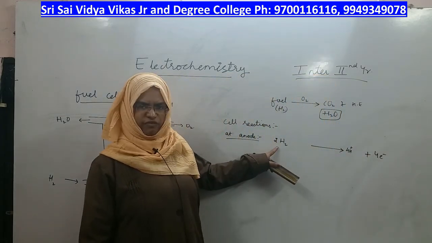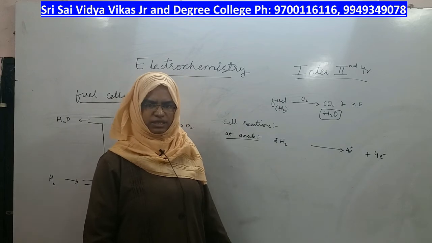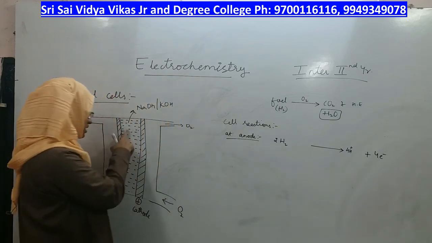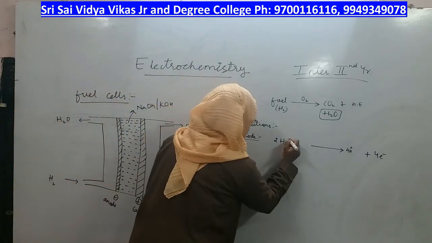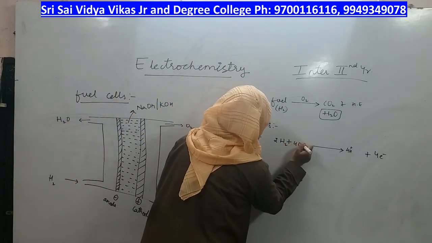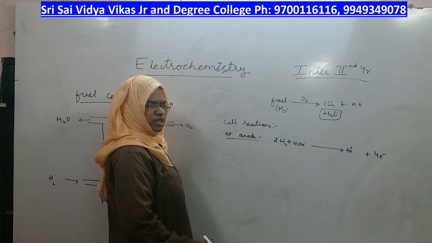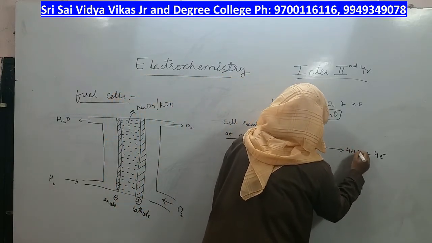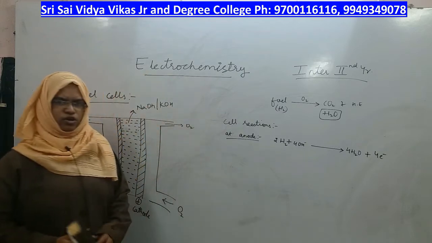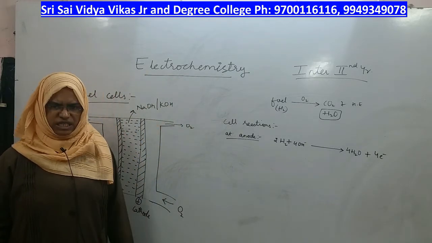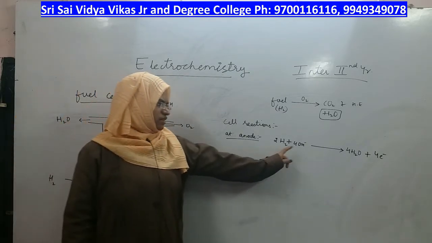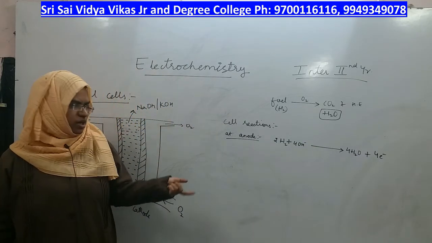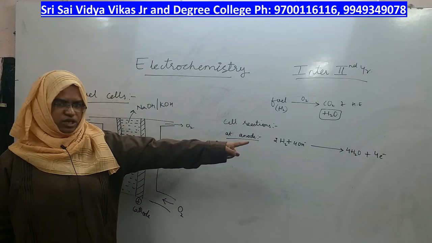From 2 moles of gas you will get 4 H plus ions. So that 4 H plus ions will take 4 OH minus ion from this. So I will also write 4 OH minus ions here. So together what will they become? They will become 4 molecules of water. So at the side of anode, after undergoing oxidation, hydrogen gas gets converted into H plus ions, which combines with OH minus ion to form water. 4 electrons are liberated, which you can see.